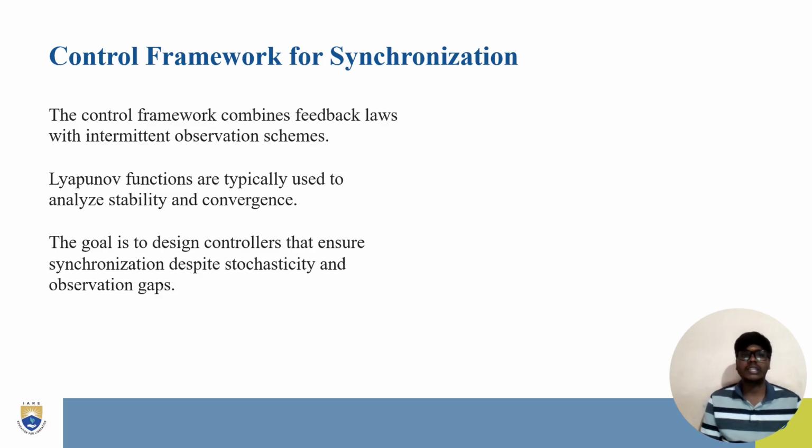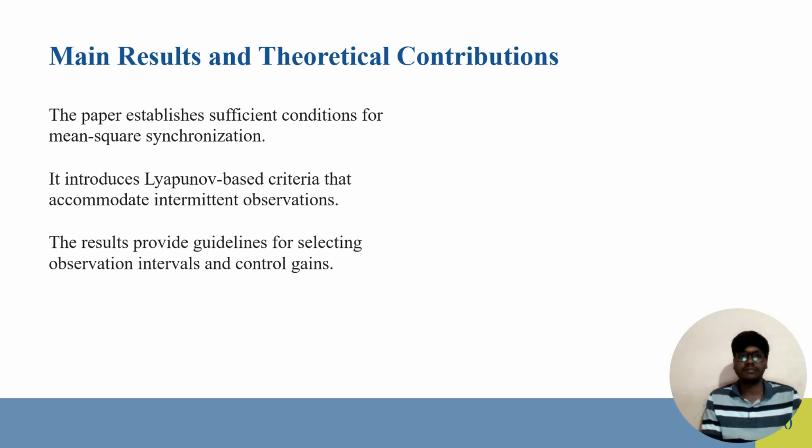You can see here the control framework for synchronization combines the feedback loss and intermittent observation schemes. We also use functions like Lyapunov functions, which are typically used to analyze the stability and convergence of these systems.